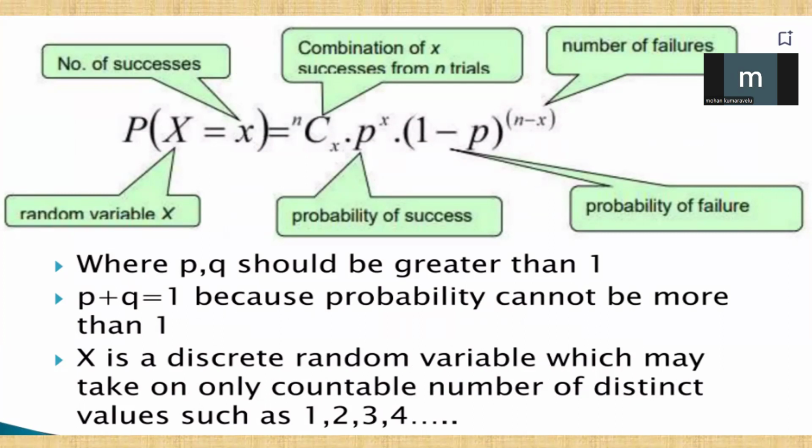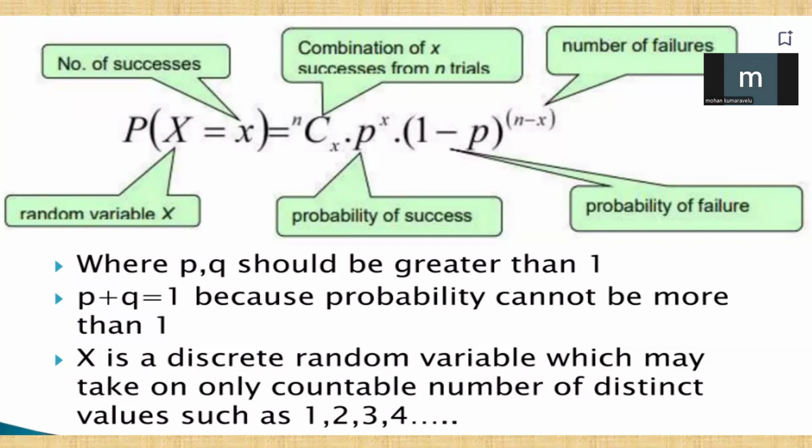Here we discuss the binomial distribution expression. P(X = x) = nCx p^x (1 - p)^(n - x). X is a random variable, p is the probability of success, 1 - p is the probability of failure, n - x is the number of failures, nCx is the combination of x successes from n trials, and small x is the number of successes.